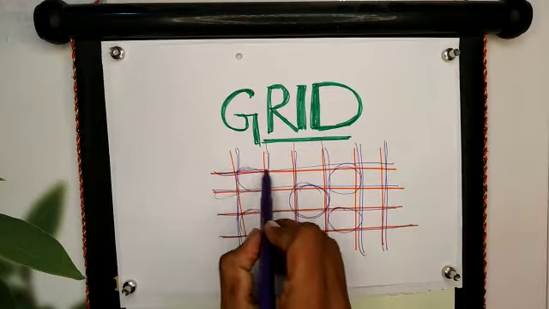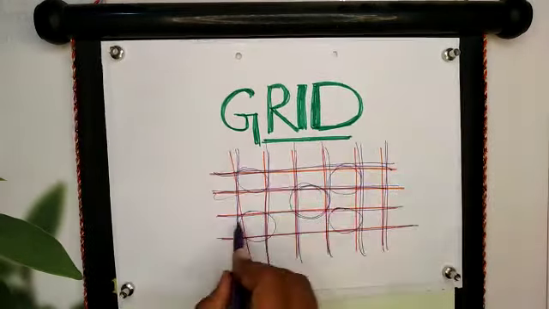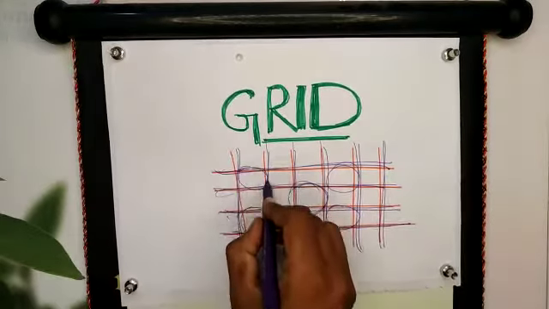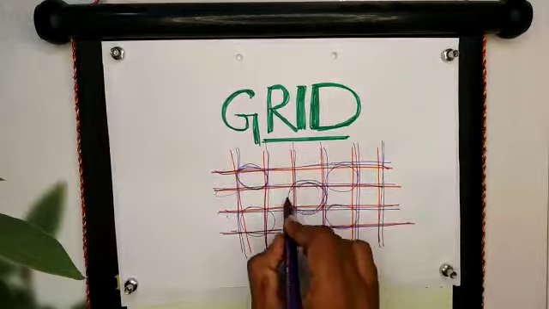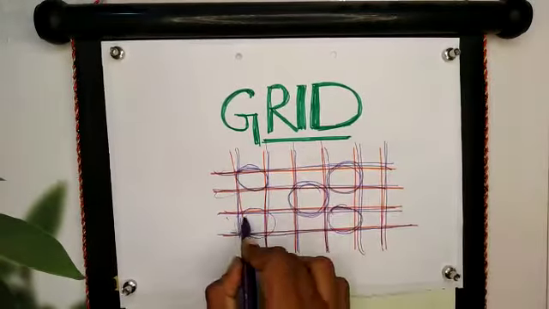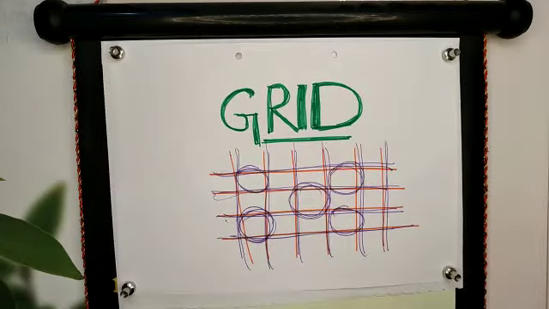See, these are the red color squares where I am drawing. Now it has been split into various squares. Each square is called a grid, like this. It is like graph paper.